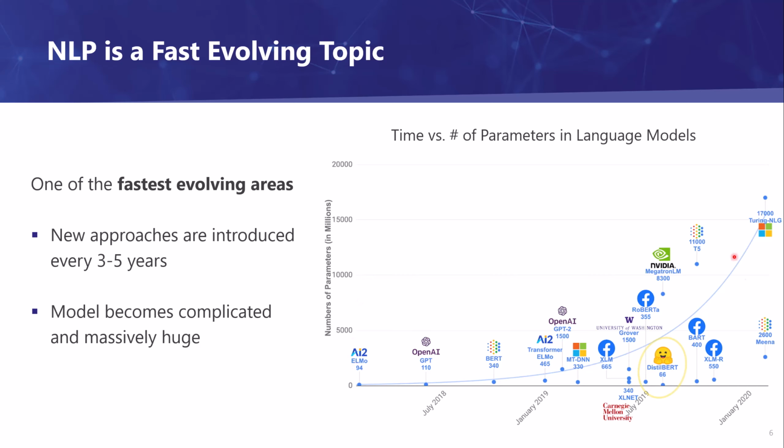You can see that in 2021, Turing NLG has 17,000 million parameters. It's a very huge model. The models have been developed very comprehensively over time, and they may employ totally different approaches to tackle natural language processing problems.